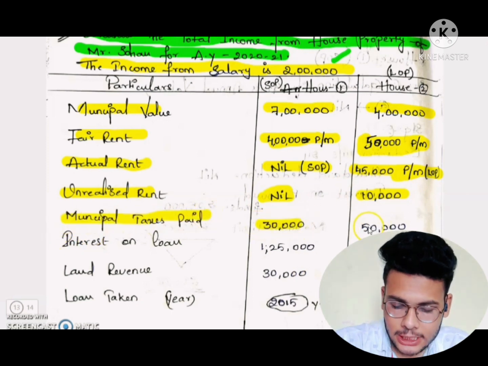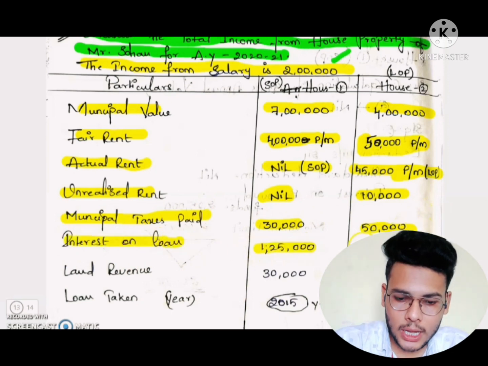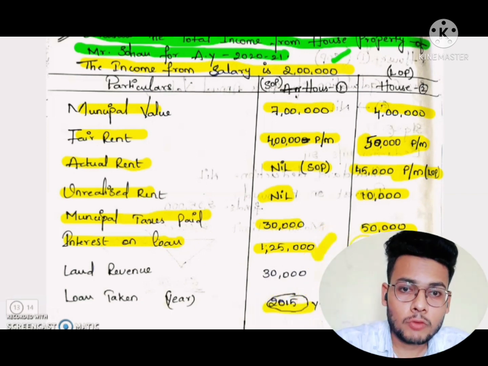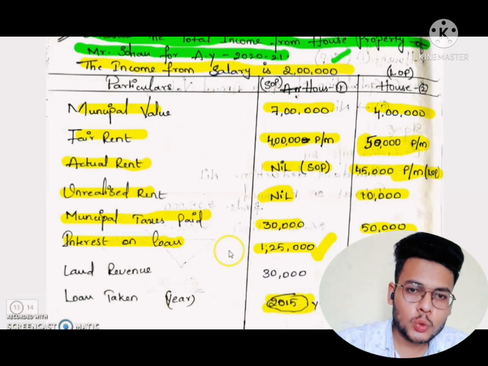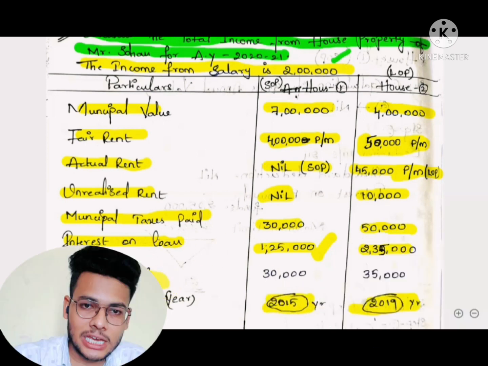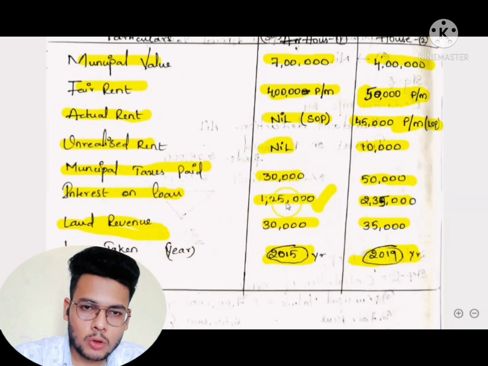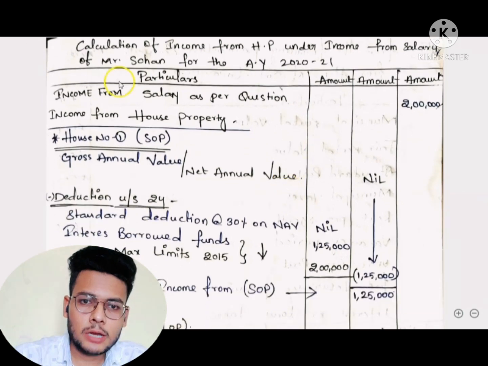Municipal taxes paid is 30,000 rupees for house 1 and 50,000 for house 2. Interest on loan of house 1 is 1,25,000, taken in 2015, and interest on loan of house 2 is 2,35,000, taken in 2019. Land revenue is 30,000 for house 1 and 35,000 for house 2. Clear? So this is the question format, and next we will go to the solution.